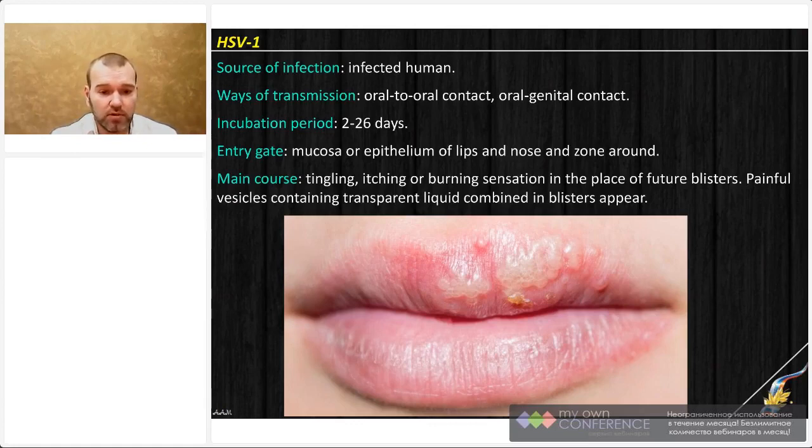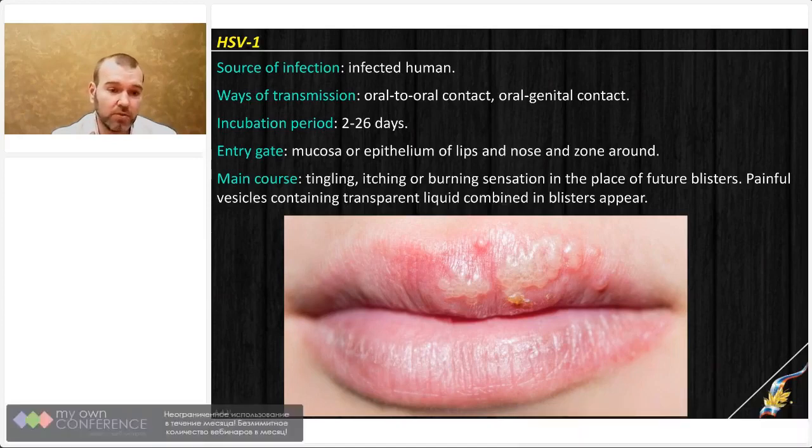The incubation period is usually not more than 3 weeks in the case of the first episode, and the virus will enter the human body through the mucosa or epithelium of the mouth, nose, or surrounding area. Before any symptom appears, people usually feel some itching or tingling sensations in the area of future rashes or blisters.